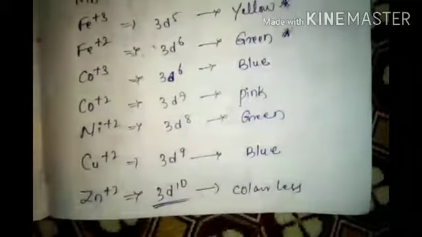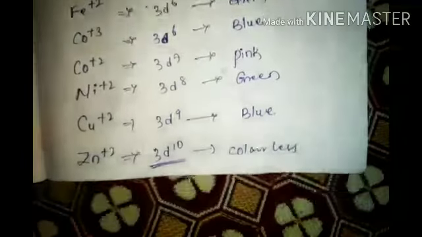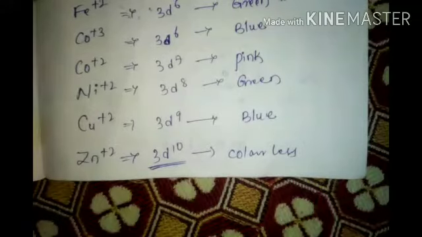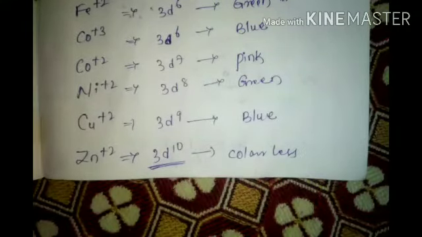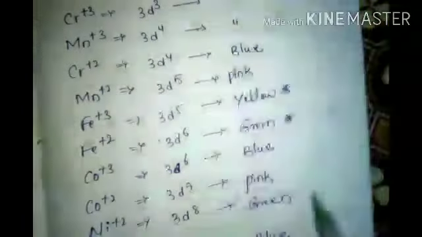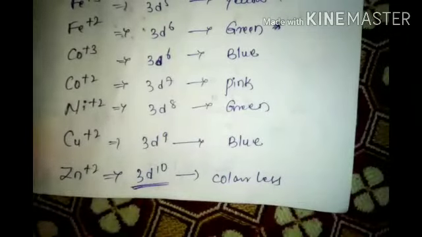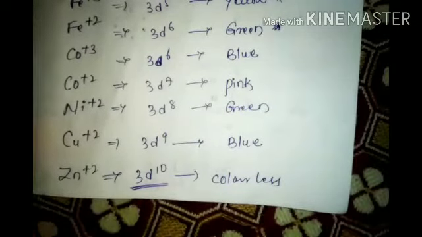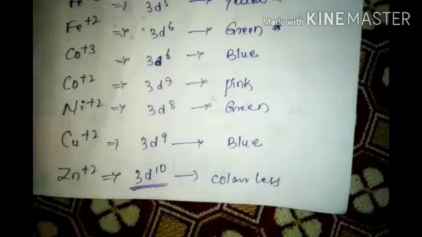Cobalt plus 3 blue color, cobalt plus 2 is pink color, nickel plus 2 is green color, Cu plus 2 is blue color, zinc plus 2 is colorless. Very important colors. Pause the video and copy it, then continue.